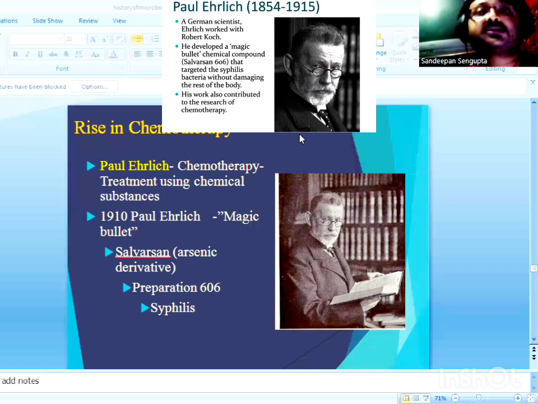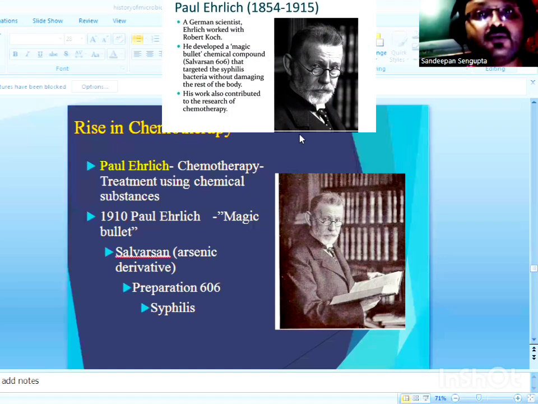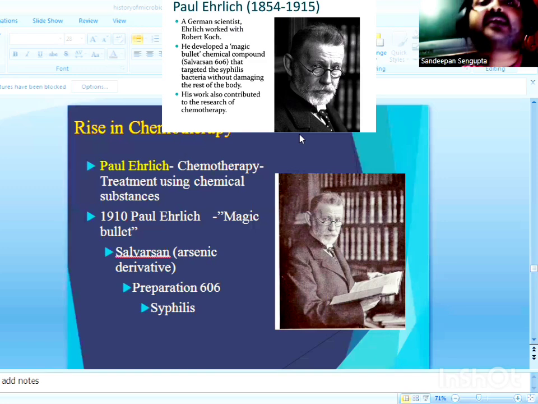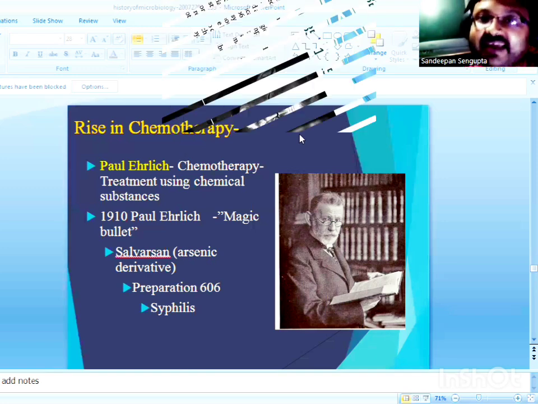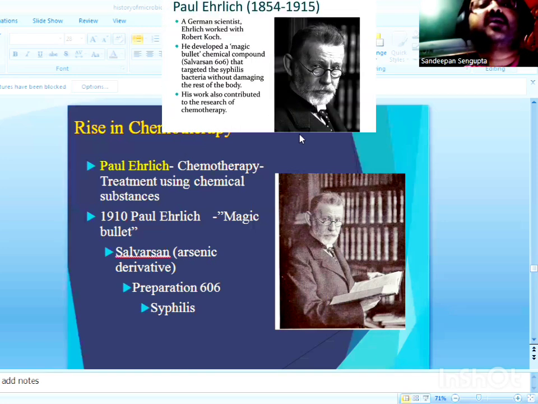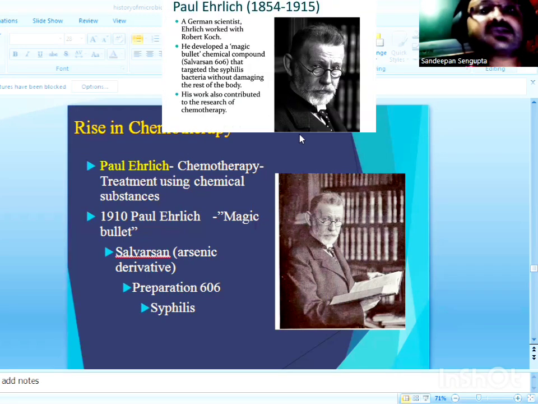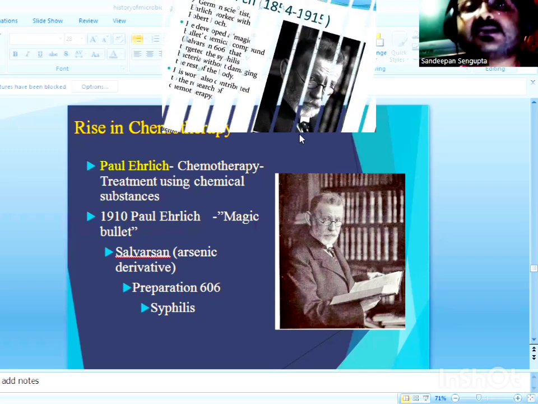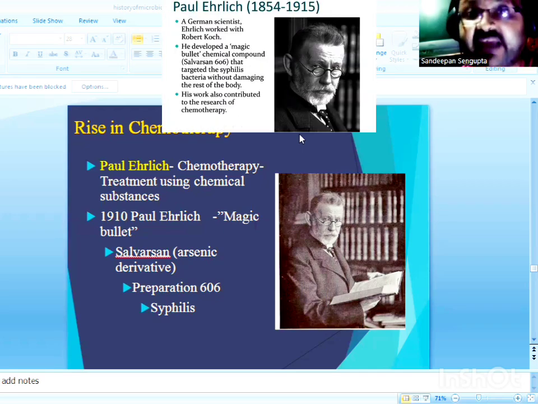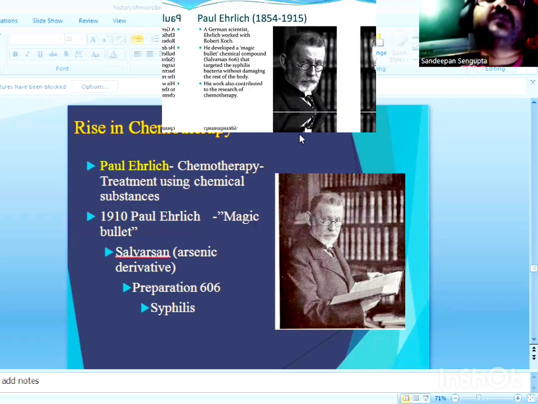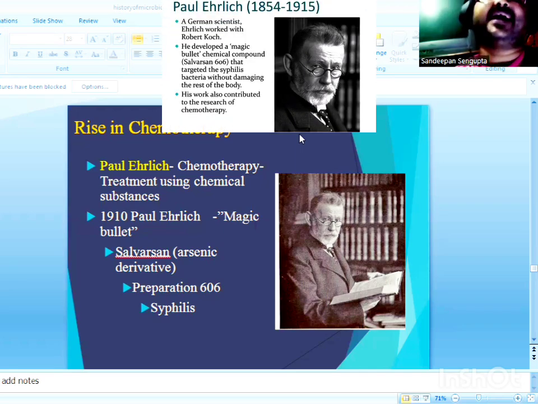Now, this was not the end. Paul Ehrlich's experiments continued, his work immense. He kept on designing ingenious experiments, and in 1910, Ehrlich and his co-workers introduced the drug called salvarsan or arsenobenzol to treat syphilis, which is caused by a spirochete called Treponema pallidum.